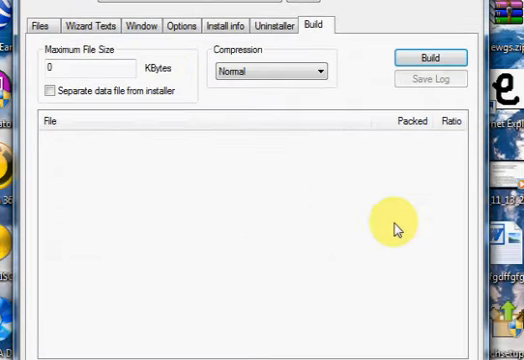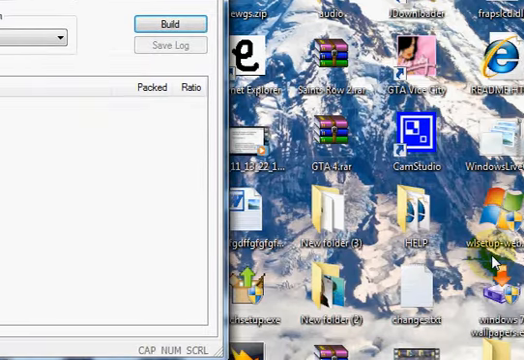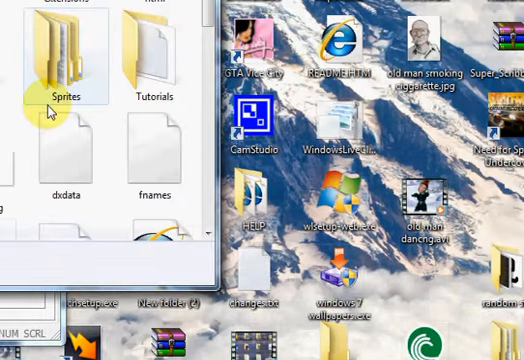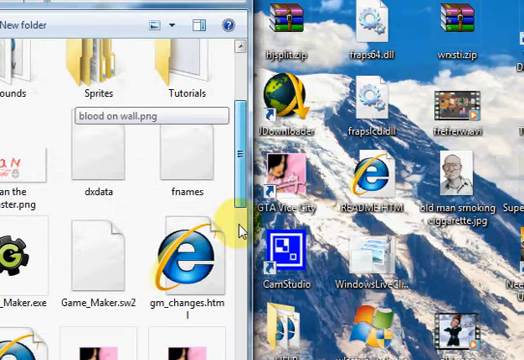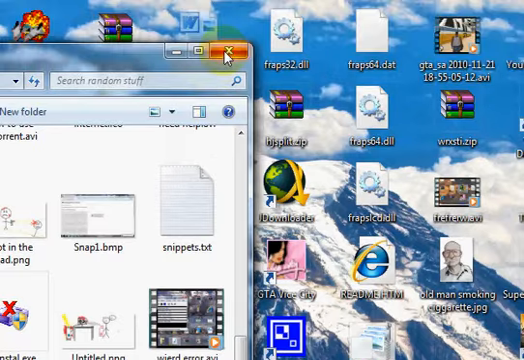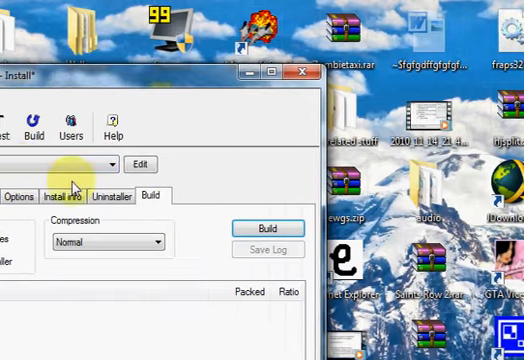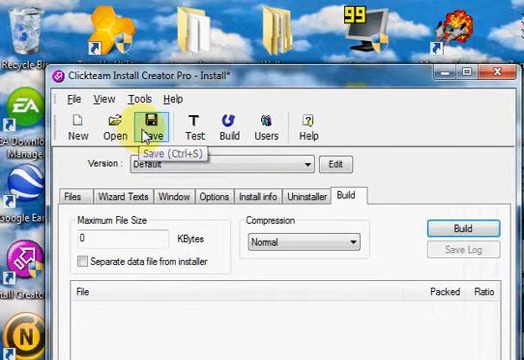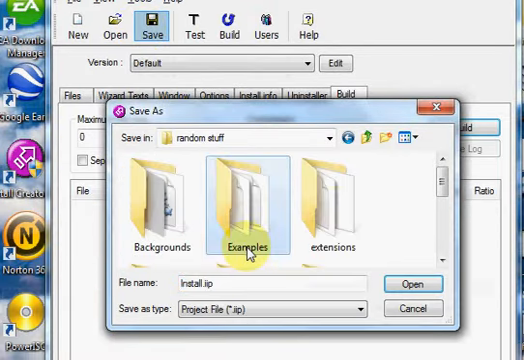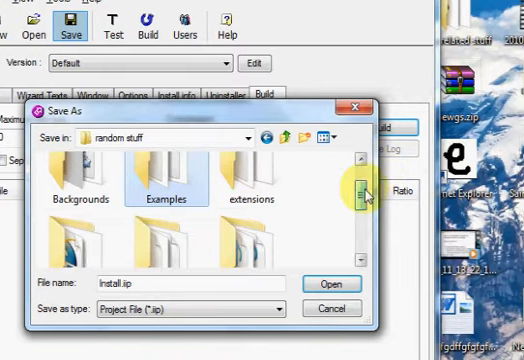And then it should be like that, and then it should be downloaded here. Okay, click save. Then you go to random stuff, and then you put it where you want.